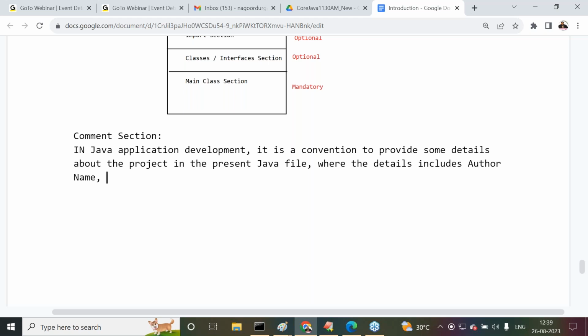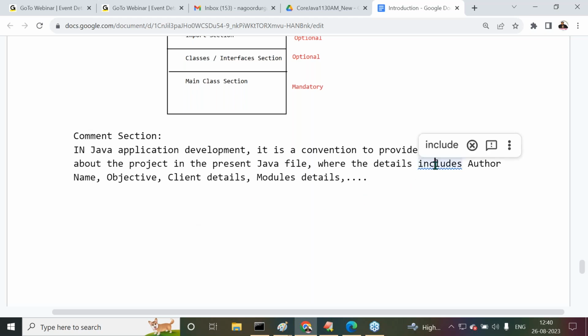After the author name, the next one is the objective of the implementation, the objective of this particular code. After that, client details if possible, and module details: in which module we are using this code, the main module and sub-module details, and so on.